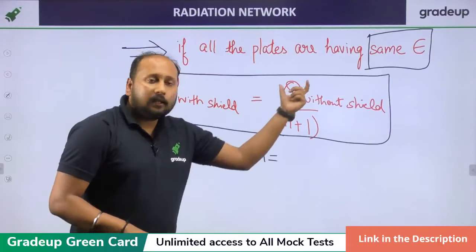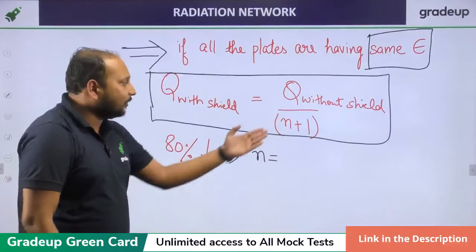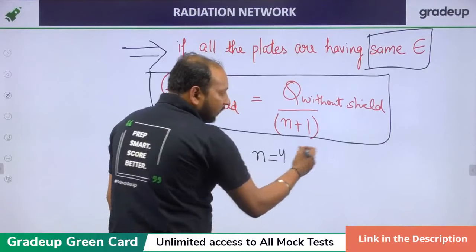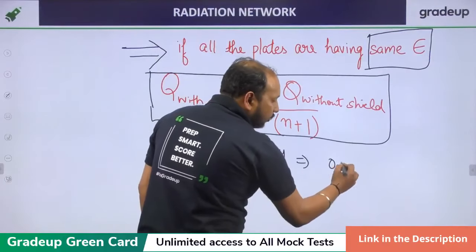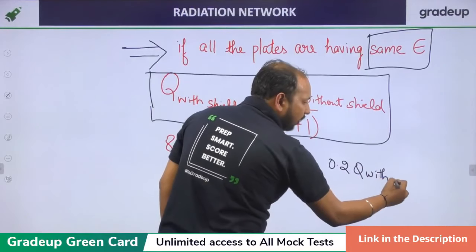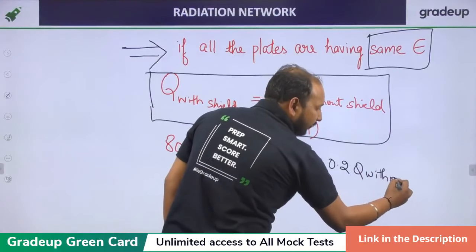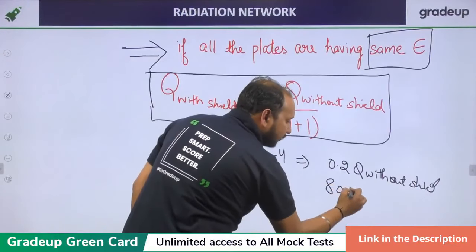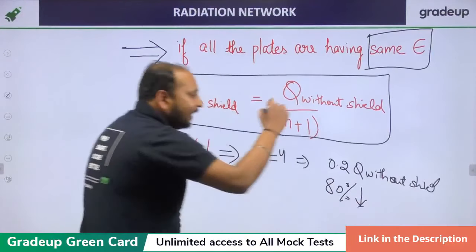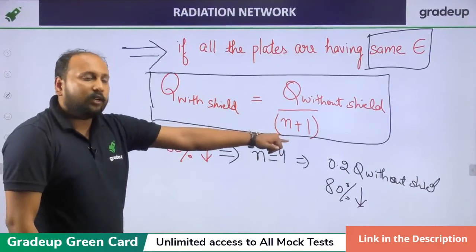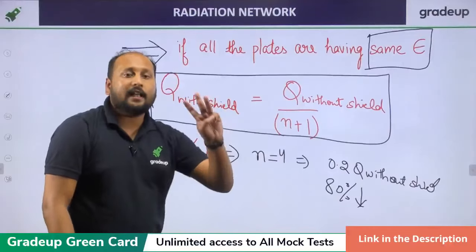If you are inserting 4 plates, if your N is equal to 4, then it is equal to 0.2 times of Q without shield. That means we are having an 80% reduction. Clear? So if N is equal to 4, then only will we get 80% reduction, not N equal to 3.